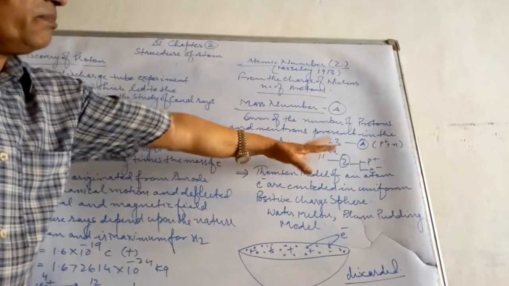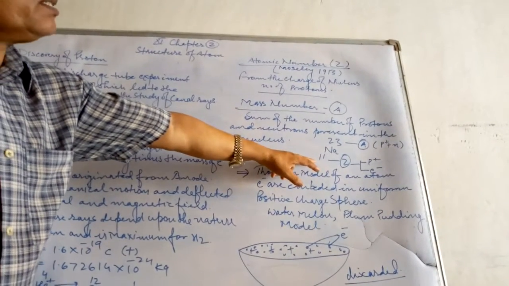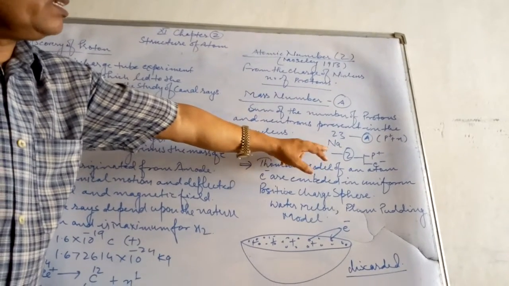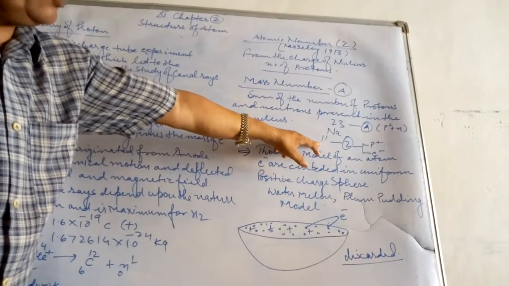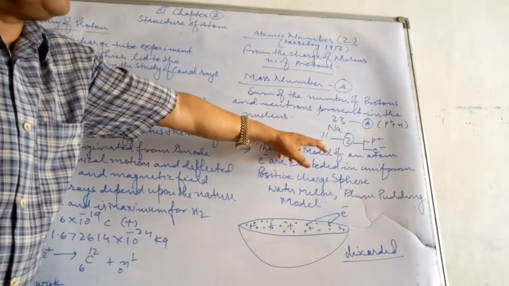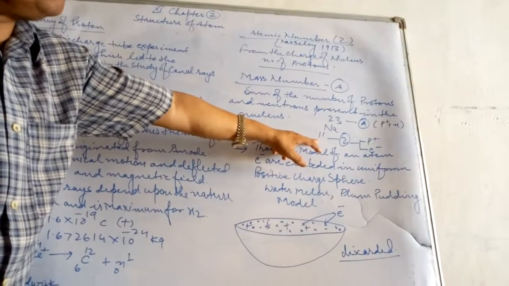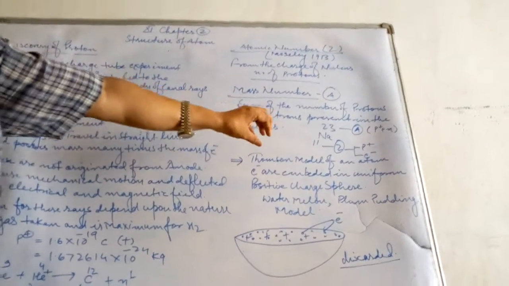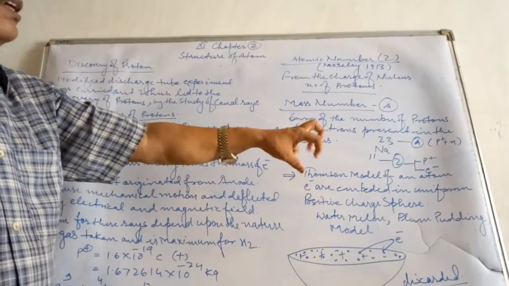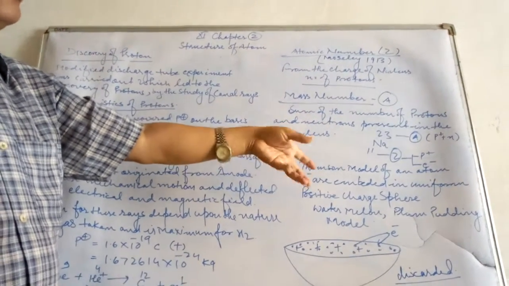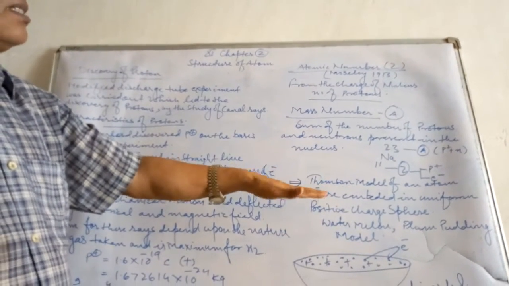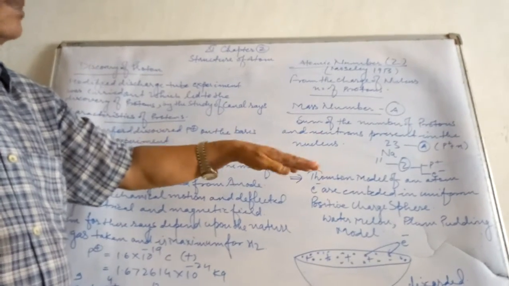Very common example I have suggested to you children: sodium. This is the symbol of sodium, and the two numerals written here are 11 and 23. 11 is the atomic number Z, and 23 is A. Z stands for the number of protons present in the nucleus of the sodium atom. Since we know the atom is electrically neutral, the same number of electrons will be there. But where the electrons, neutrons and protons are and how they are adjusted will be discussed afterward in the structure of atom, the models of atom.